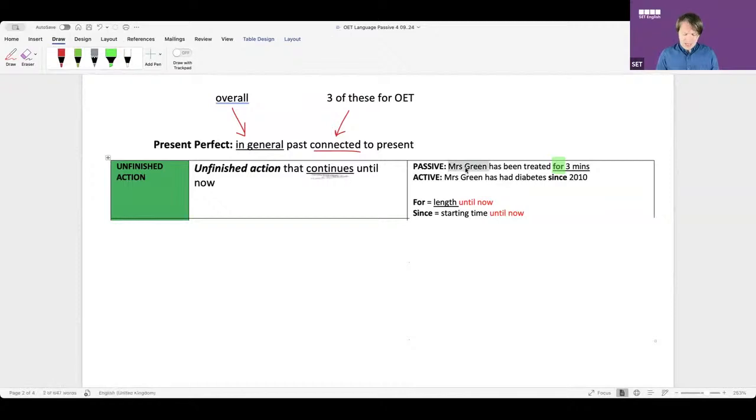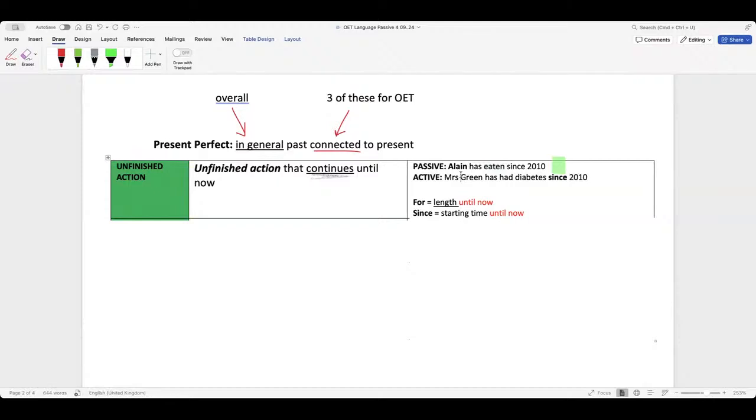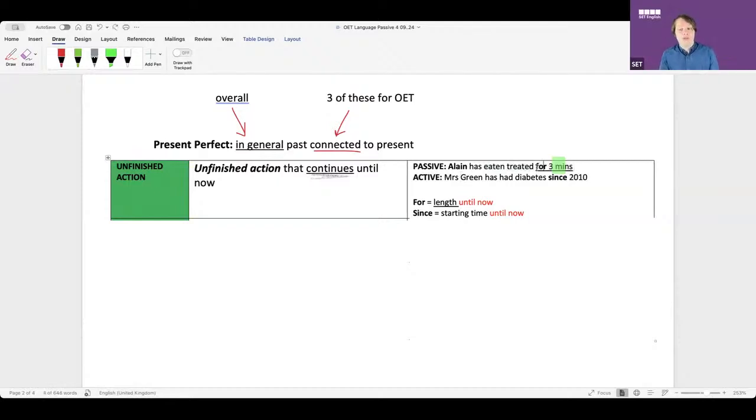Imagine I said, Alan has eaten since 2010. That means that I am eating for 14 years and I never stop eating. Does that make sense? No. Of course. So that's the idea. That's the problem. When you use for and since, it's making it an unfinished action. Okay. However, can present perfect be finished?